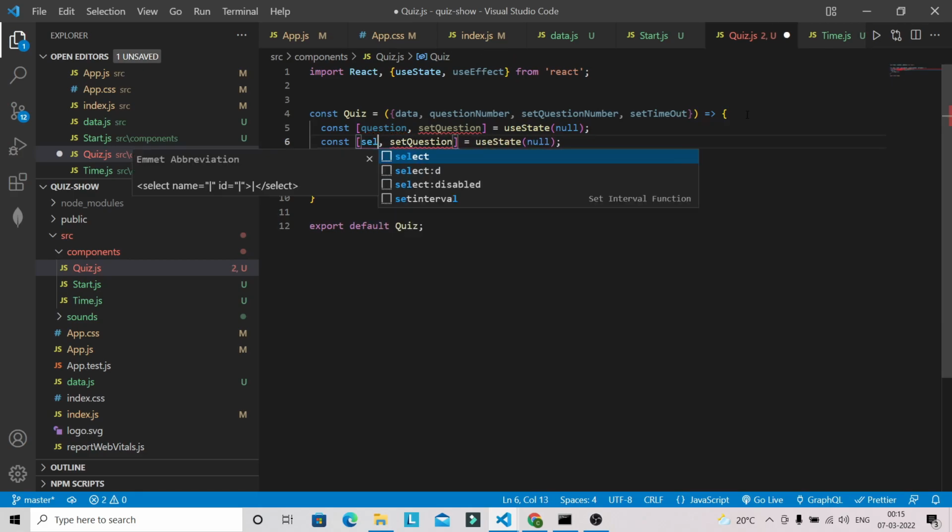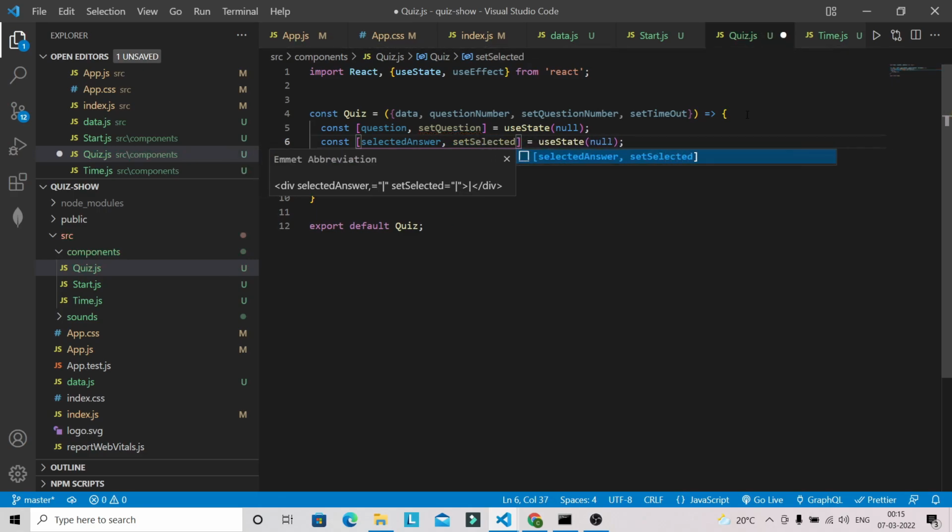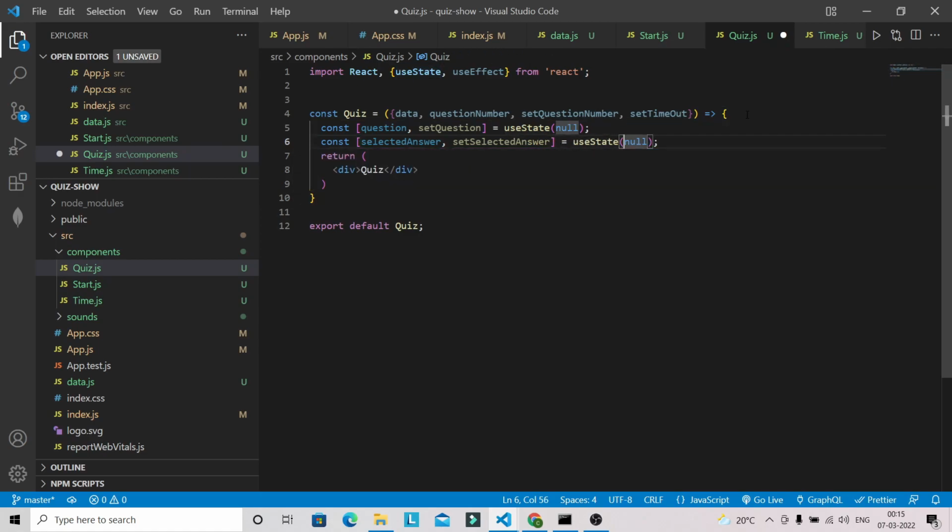So selected answer, set selected answer, and this will also be null.